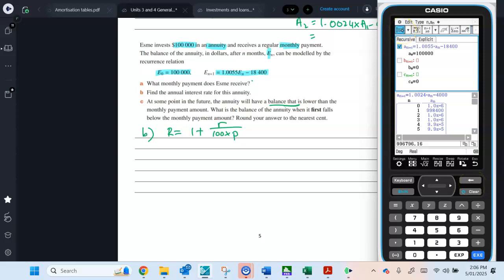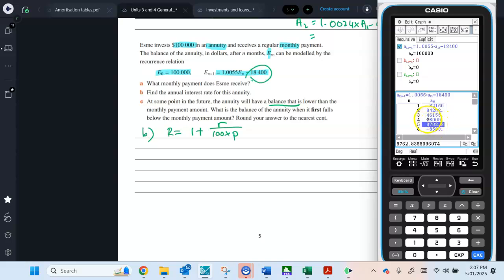So when we get it up on the table, all right, so we want to see when it first goes below 18,400. So there it is at 28,000. And then it's gone to $9,762. So the next one is obviously going to be negative because you don't have enough to have that payment.